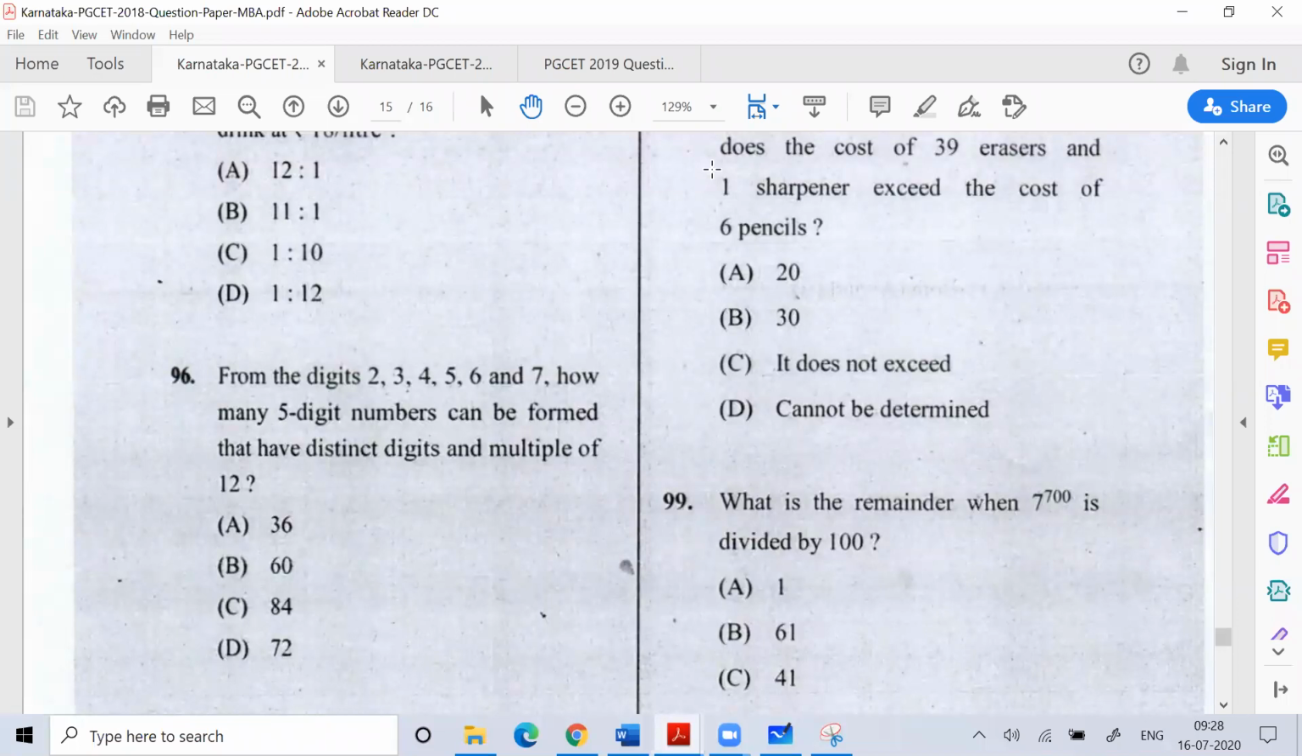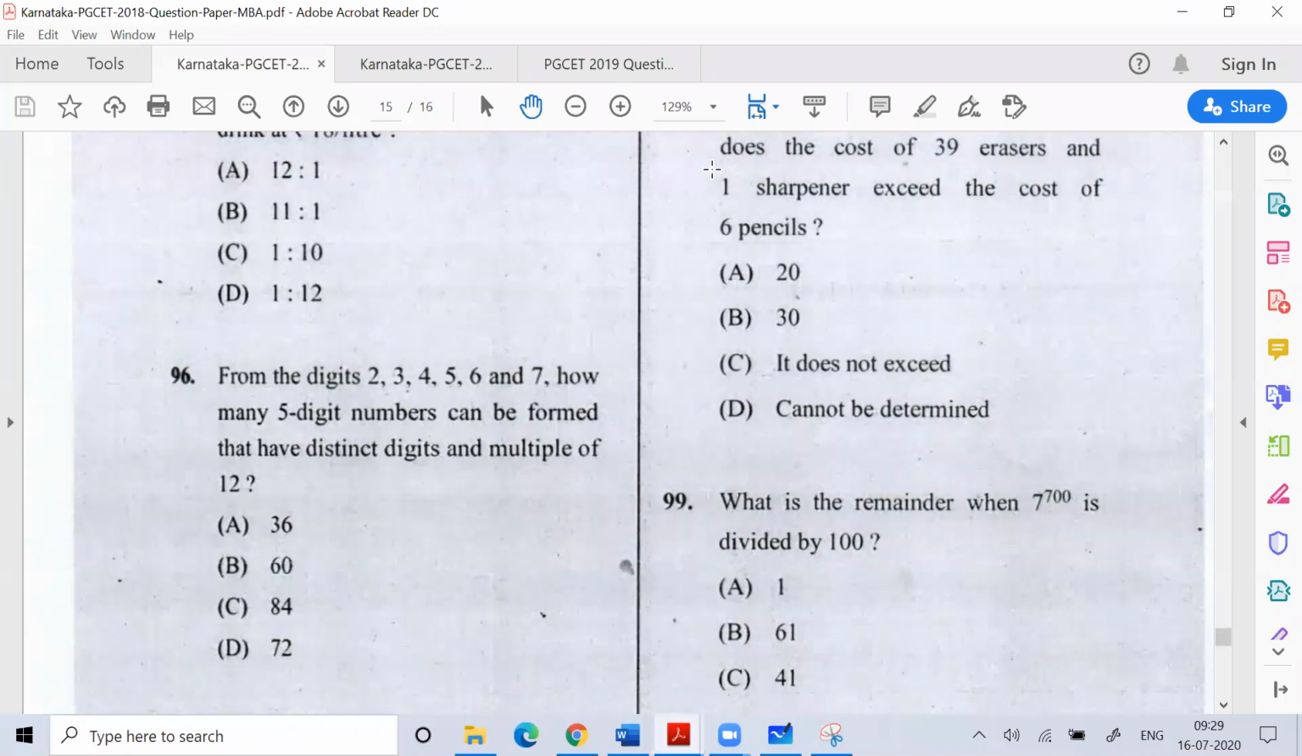96, again they're asking you the divisibility rule of 12. So 12 means it should be divisible by both 3 and 4. You'll develop cases and then solve it. Very good question. Question number 96 is a very good, good level question.